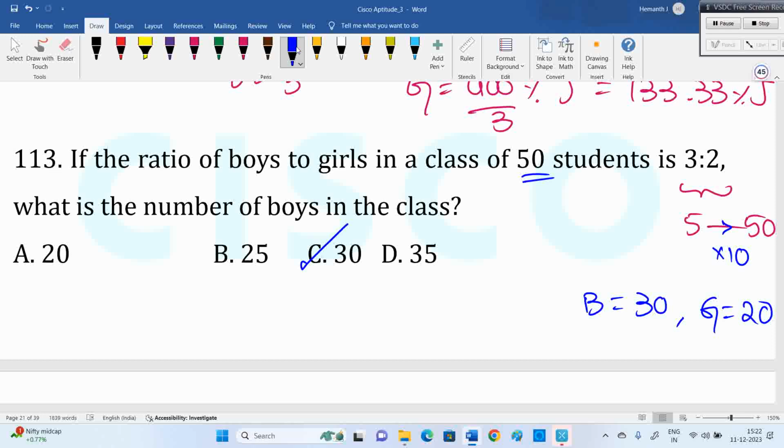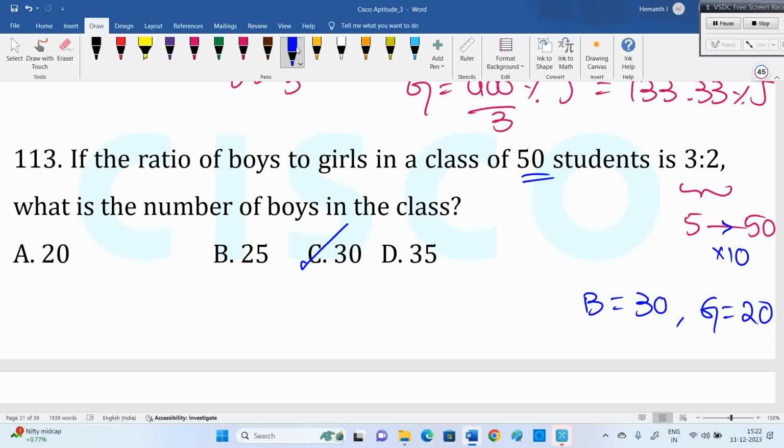See, some questions they give like this: boys and girls ratio is 3 is to 2, which cannot be the total number of students in the class? Our answer should be a multiple of 5. If anything is not a multiple of 5, that's the wrong answer. They are giving questions like that also. Which of the following options cannot be the total strength of the class? Can be means your answer should be a multiple of 5. Cannot be means your answer should not be a multiple of 5. You have to check for that.